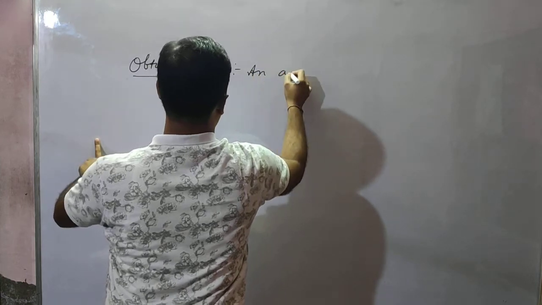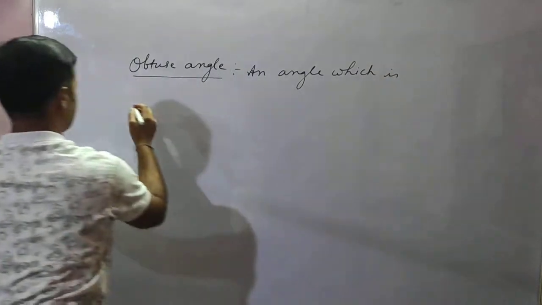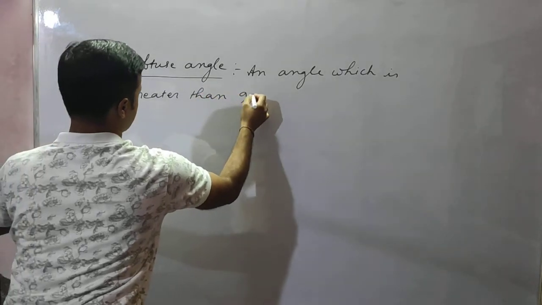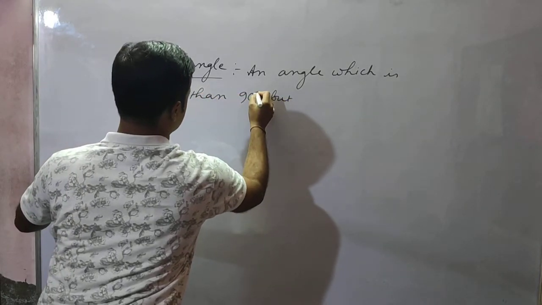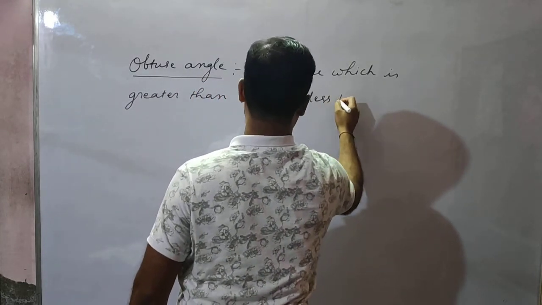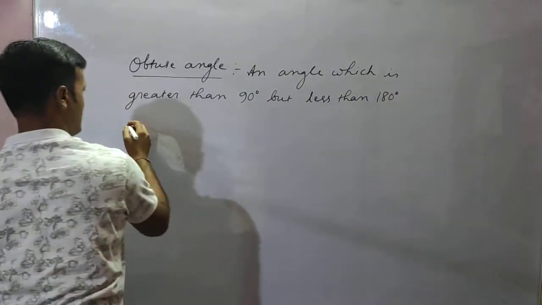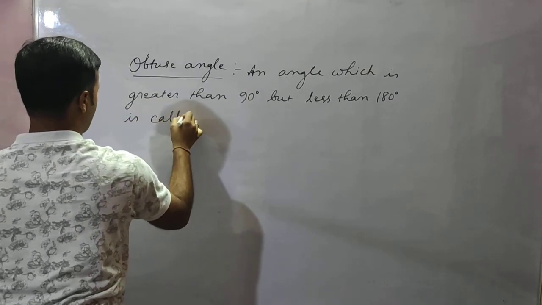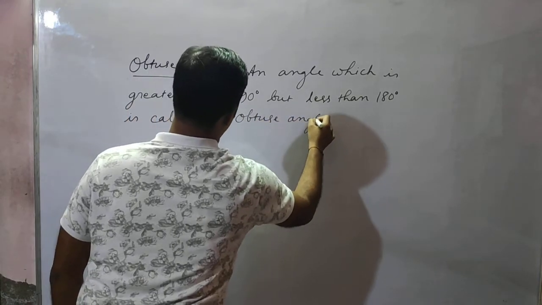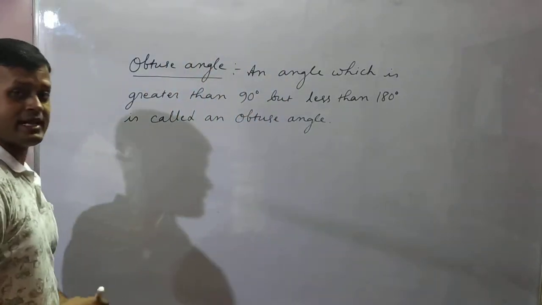An angle which is greater than 90 degree but less than 180 degree is called an obtuse angle. Okay, greater than 90 degree. The angle must be greater than 90 degree but less than 180 degree.